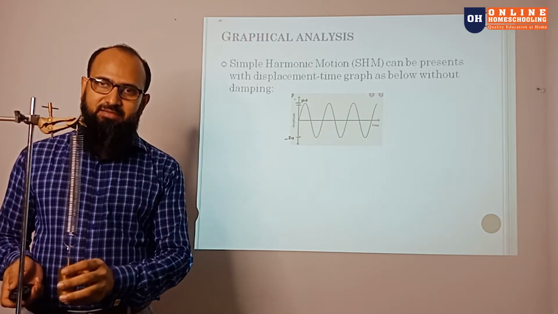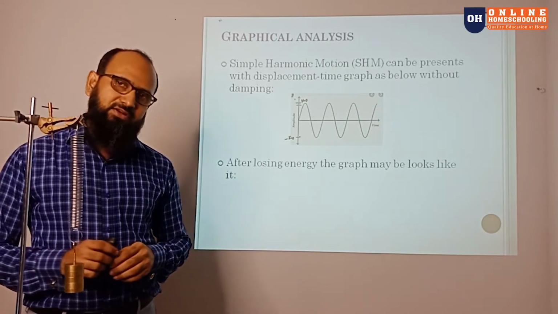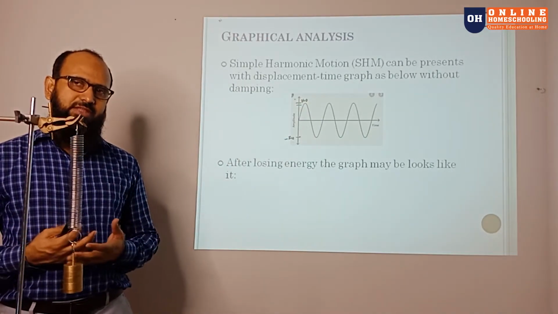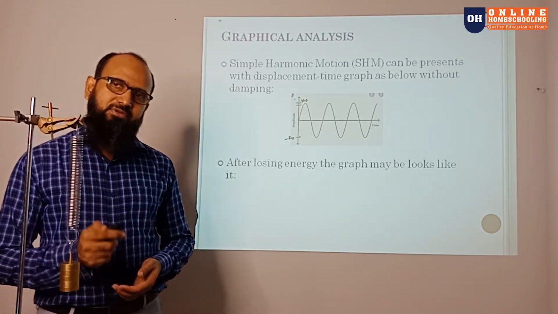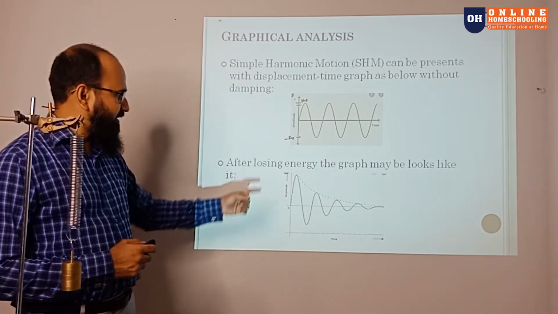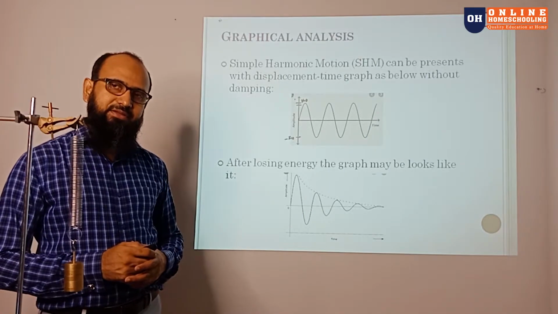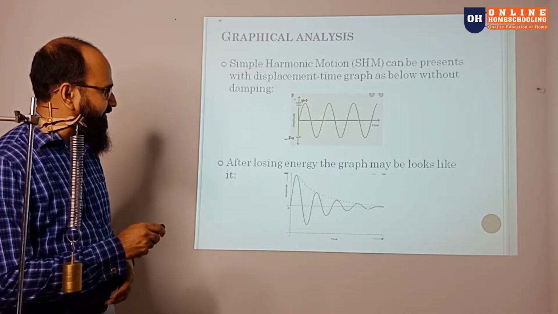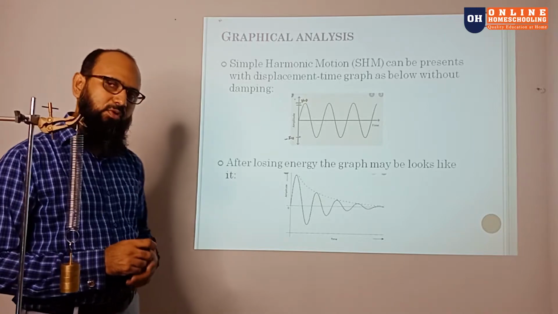But if there is some loss of energy, it slows down. Now after losing some energy, from the above graph, how will the new graph look? If they lose some energy, the new graph will look like this. So in this graph, you can see the amplitude is decreasing gradually, and the time period is increasing a little bit more. So over here, this time period, and over here, this time period is increasing a little bit more.